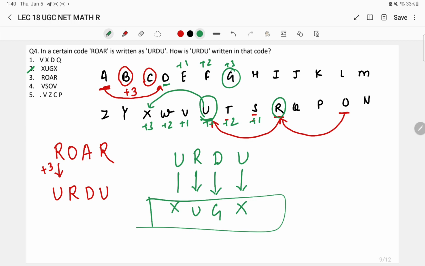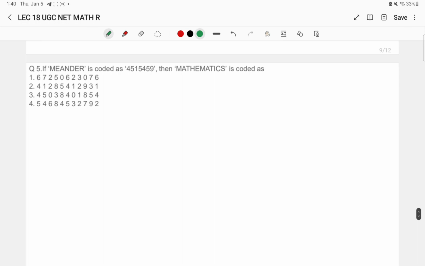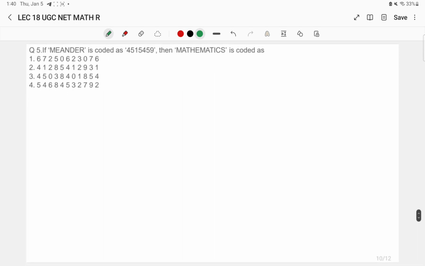Okay, so here gap of 2 letters or letter +3 was the logic. Okay, moving on to the next question. MEANDER is the word. Here now the coding has taken place in the form of numbers.